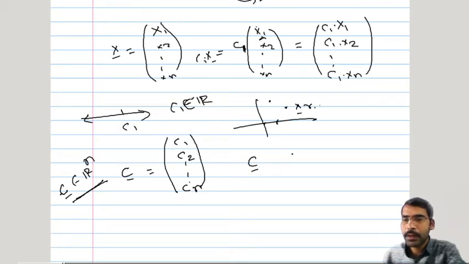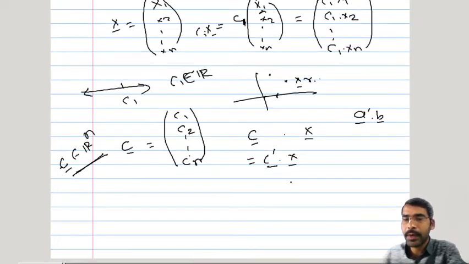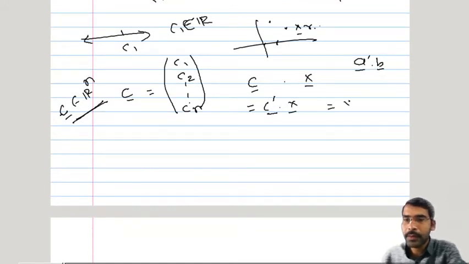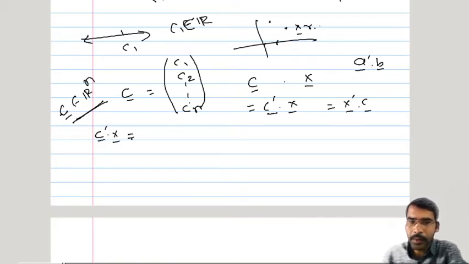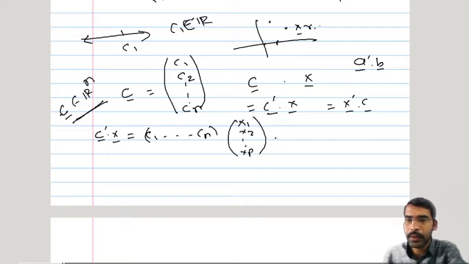Now this c bar is to be multiplied with x bar. Similarly, just like we have done a prime b bar, we will do c prime into x bar. If we want to have this particular multiplication, we will have scalar multiplication as c prime into x bar. Again, c prime into x bar is the same as c prime x bar. We'll see what c prime into x bar comes out to. So c prime is nothing but c1, c2 up to cn. x bar is nothing but x1, x2 up to xn. So this multiplication will be c1 x1 plus c2 x2 plus up to cn xn.